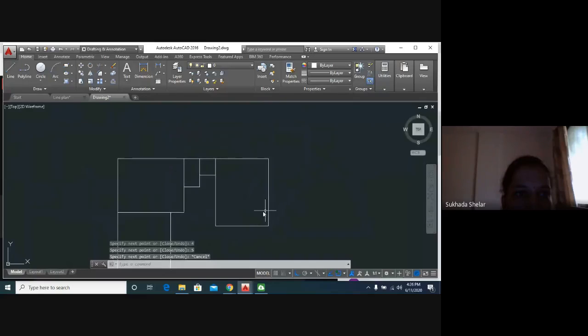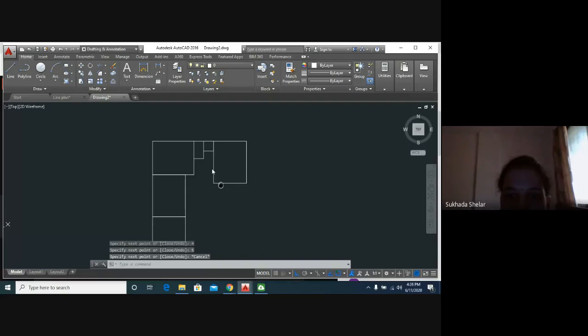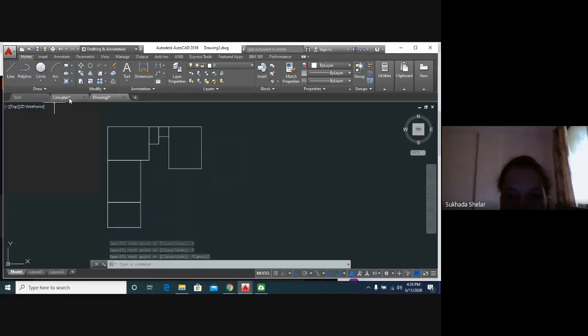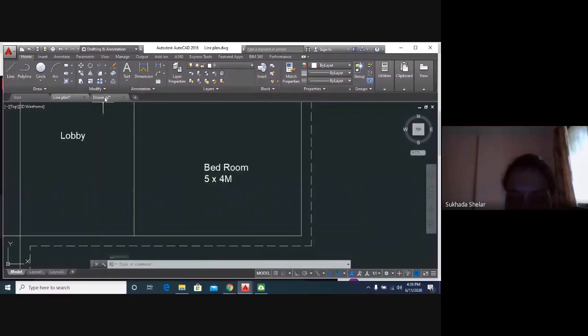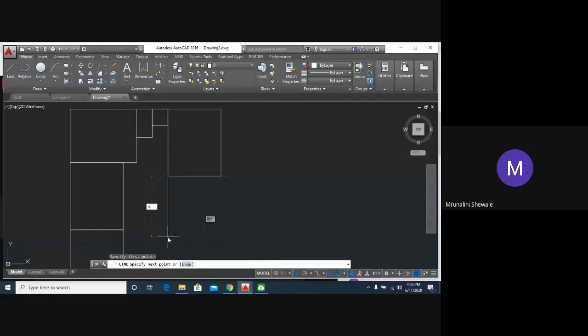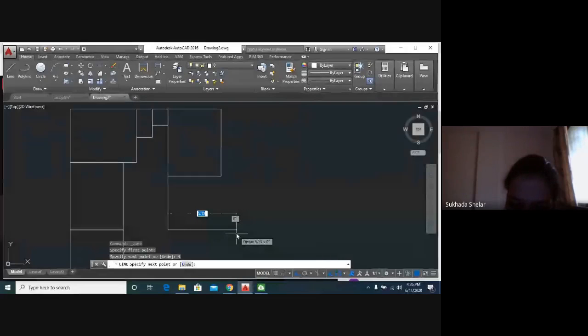Then we will go with our second bedroom, that is of 5 by 4 meters. Okay, for horizontal dimension, we'll go with the 5 meters.